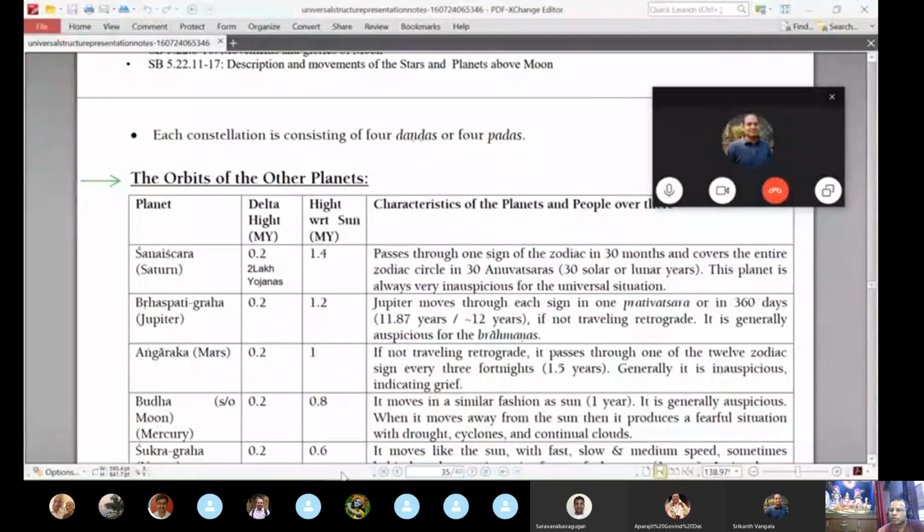Then yesterday we discussed the sun and its motion, right? The orbits of the sun, and also the moon. We saw how day and night is caused because of the sun's movement around its orbit. We also saw how the moon's phases happen, and how eclipses are caused. So this much we discussed yesterday.